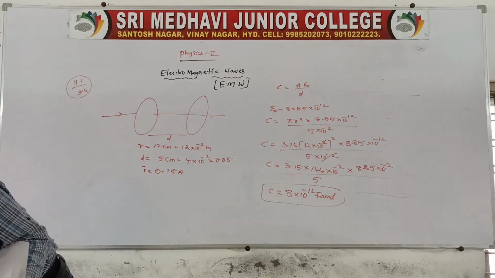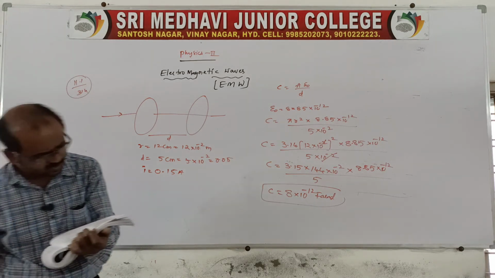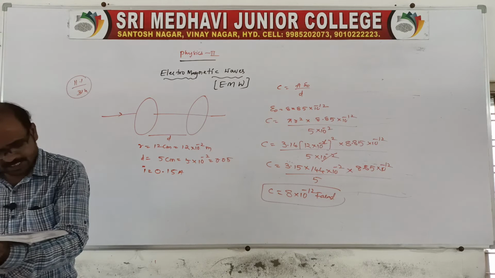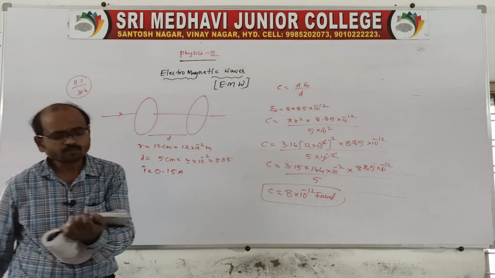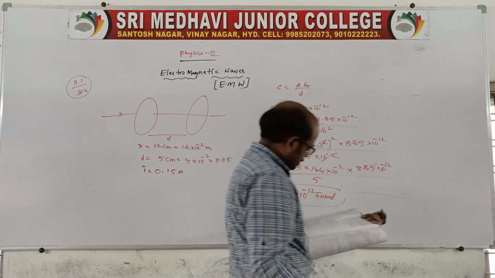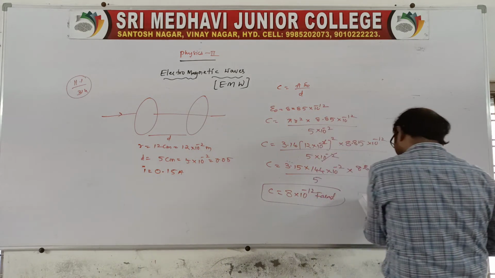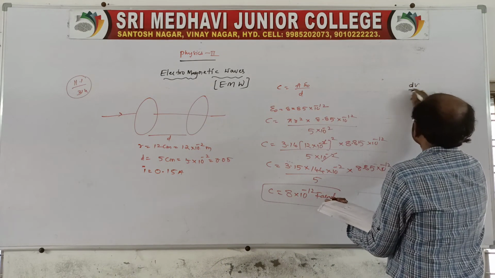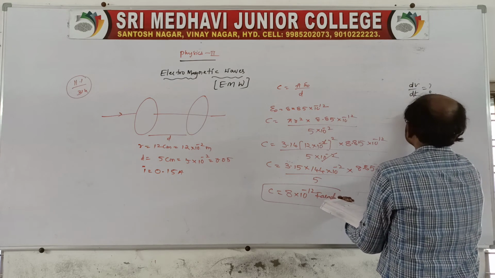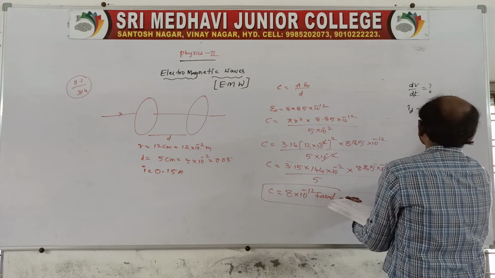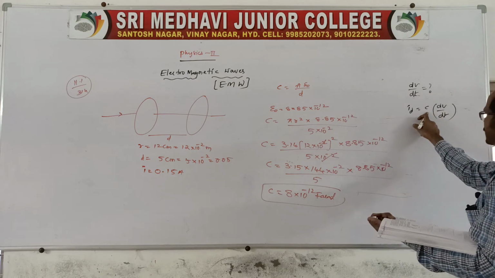And it is also asking for the potential difference. So for that, we can take directly the rate of change of potential difference, that is dV by dt. Here we know I_D is equal to C into dV by dt, right? So C we know.